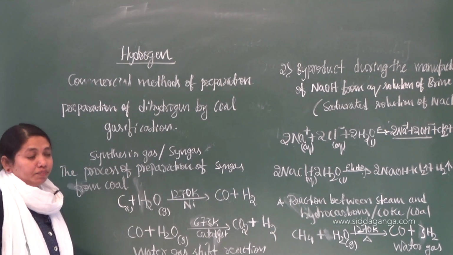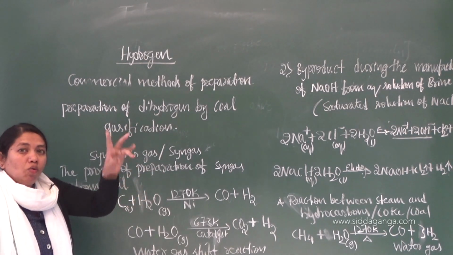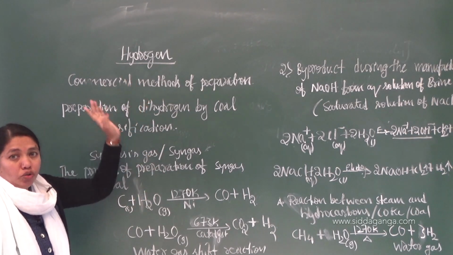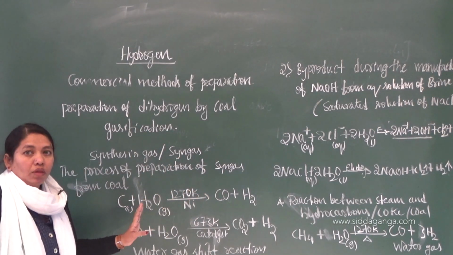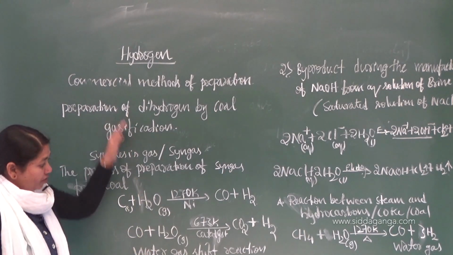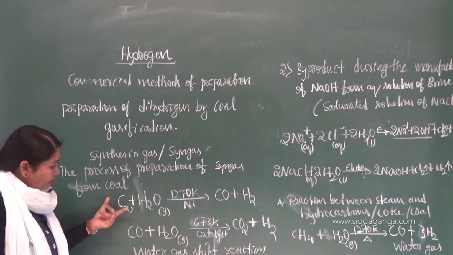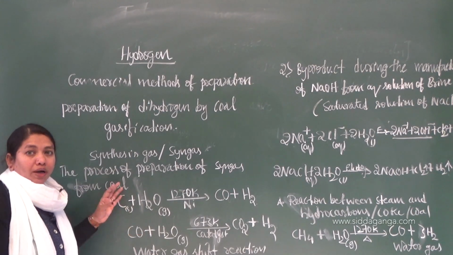It may come in the exam, because this hydrogen chapter carries 4 marks. One will be the 1 mark question, usually from the concept of water gas. Then the remaining 3 marks may be from this concept. So that's why it is very simple. Only 2 reactions and explanation, if you know, it is more than enough.